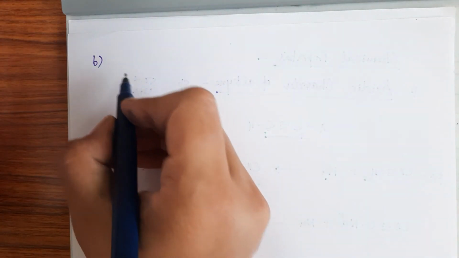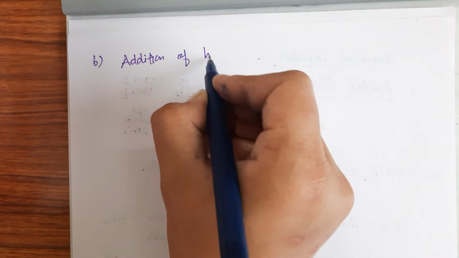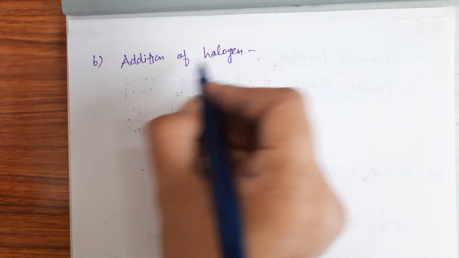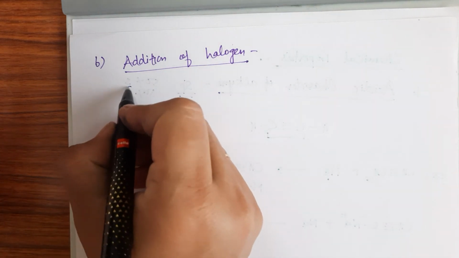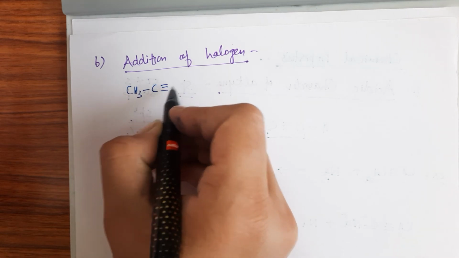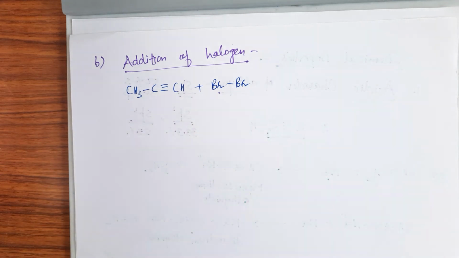Now we do the reaction with halogen. The second type of reaction, B, is the addition of halogen. So if I am taking CH3C triple bond CH plus I react it with bromine.